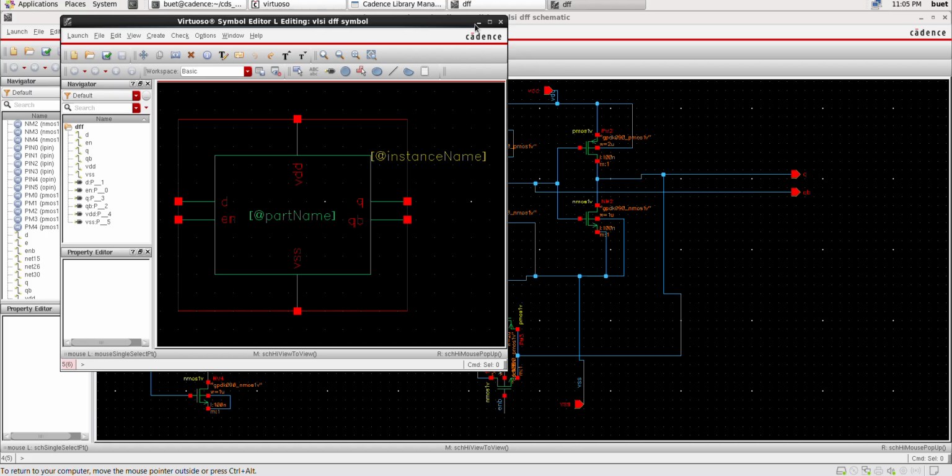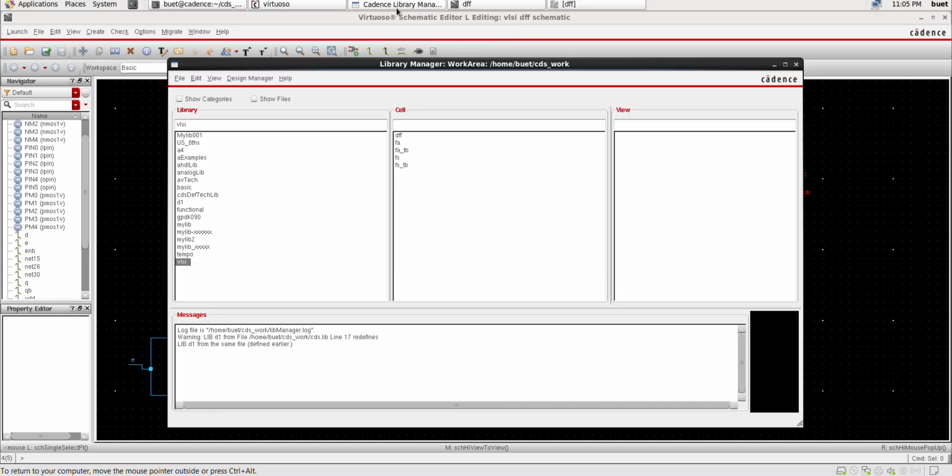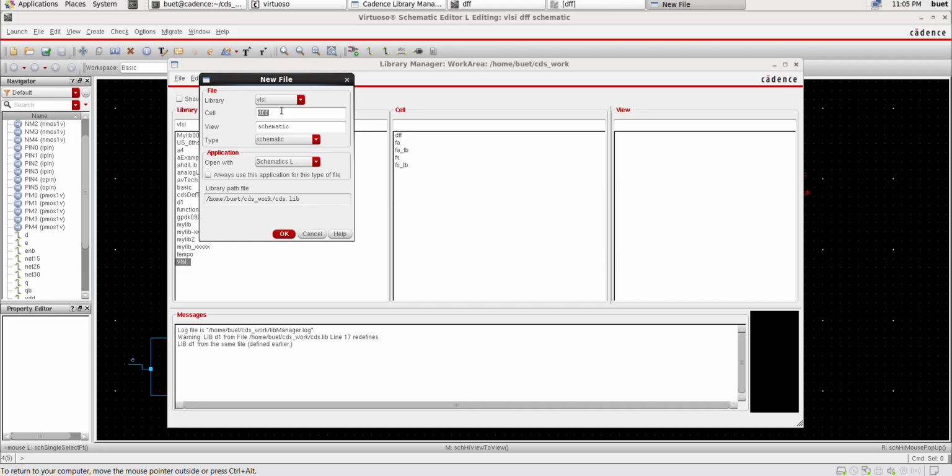We need to test this D latch. For that, we need to create another cell. Go to Cadence Library Manager, File, New, Cell View. Change the name to TB. Click on OK.